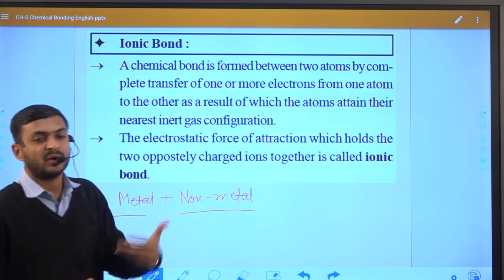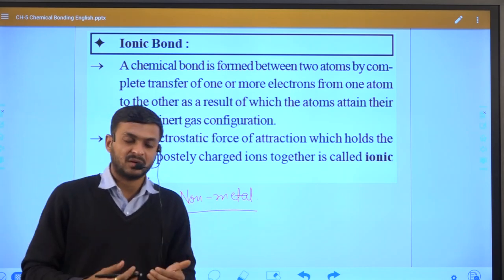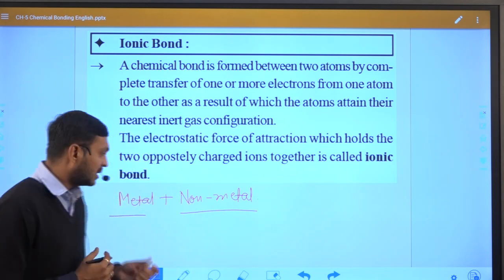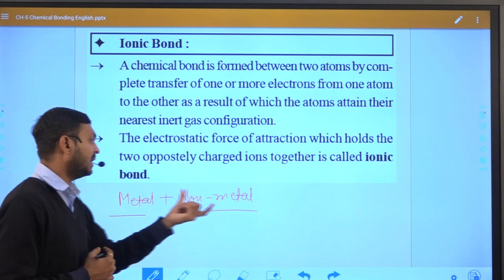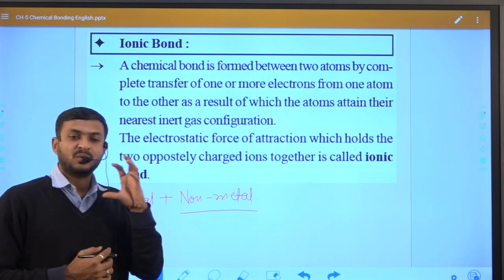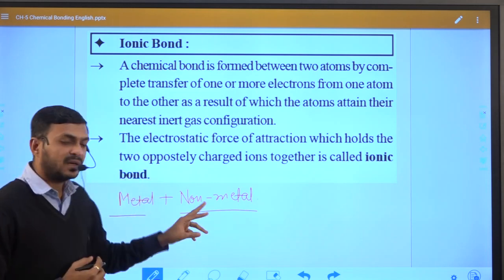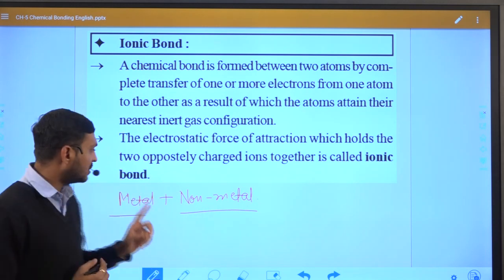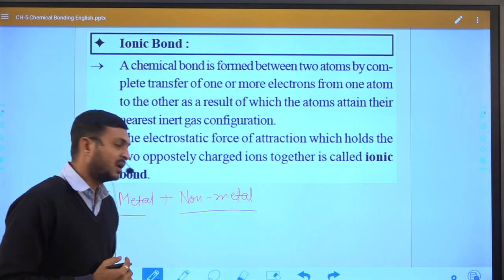But before going to understand the transfer of electron, let us just recall what we call metal and what is non-metal. So to understand ionic bond, I will discuss 2 points based on metal and 2 points based on non-metal.